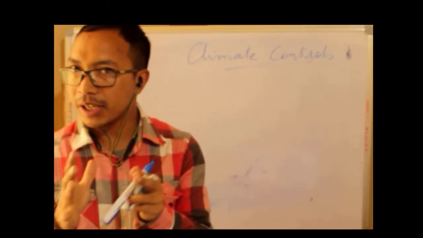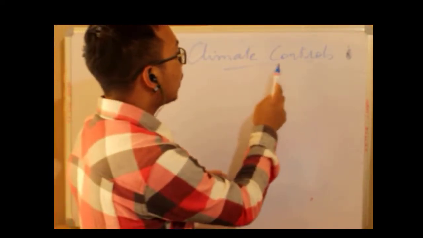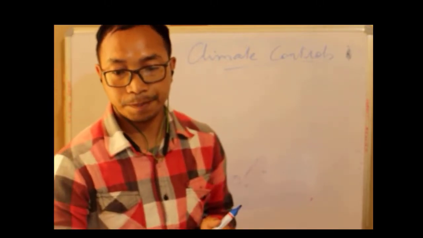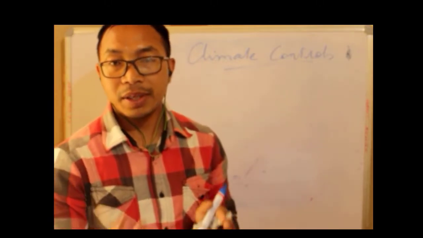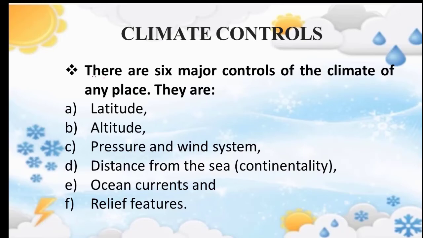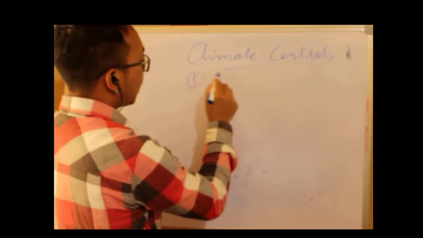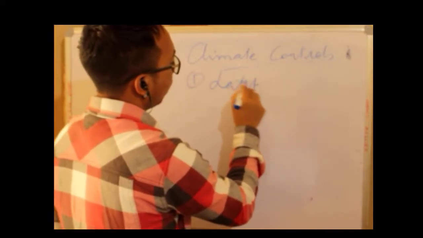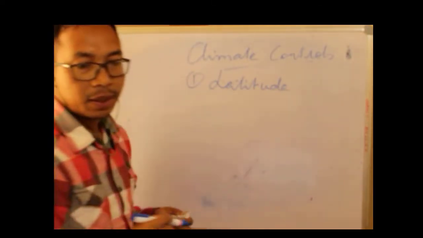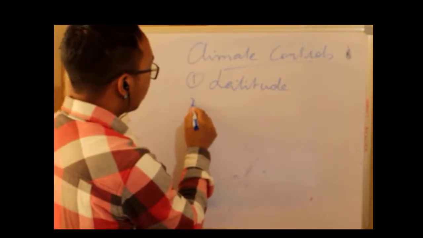Okay, so this is talking about what we are going to learn, the climate controls. And you know, there are around 6 major controls of the climate of any place. The first one is latitude. The second one is altitude.